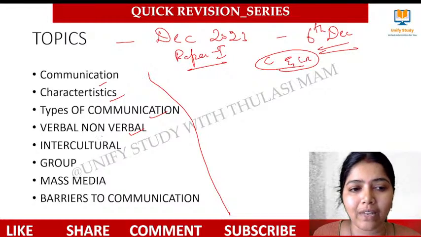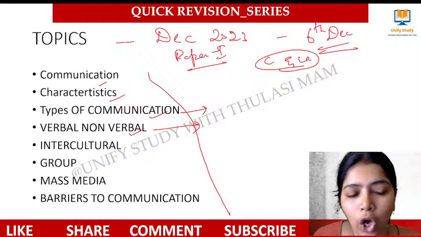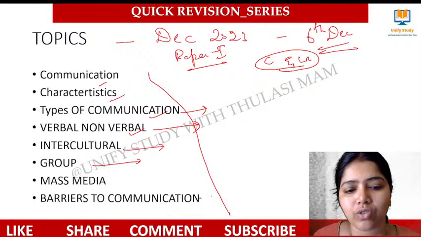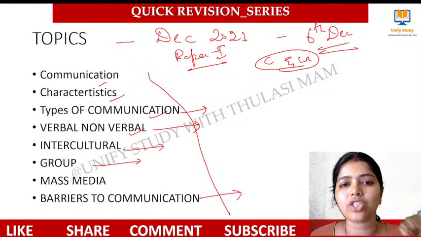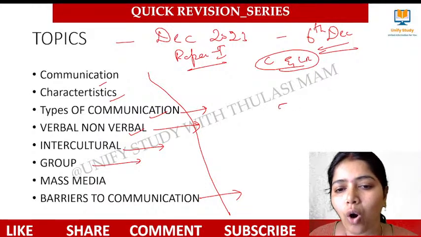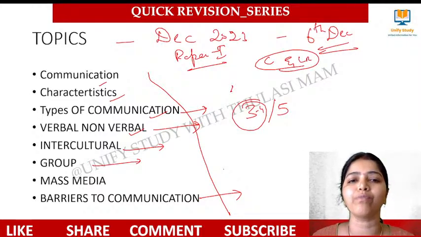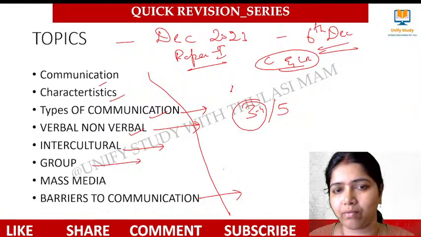But definitely we'll be getting questions from verbal, non-verbal, group, intercultural and barriers, which are the sure-shot topics. Out of these 5 questions, we'll be getting 3 to 4 questions from these areas.